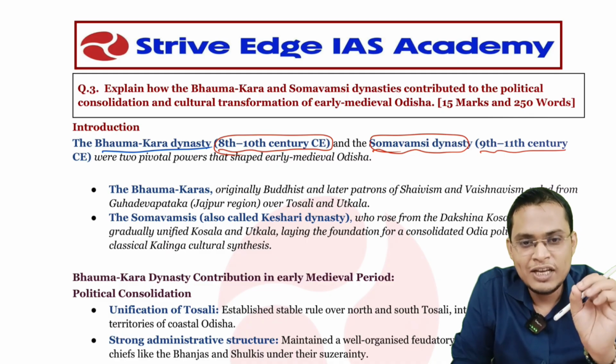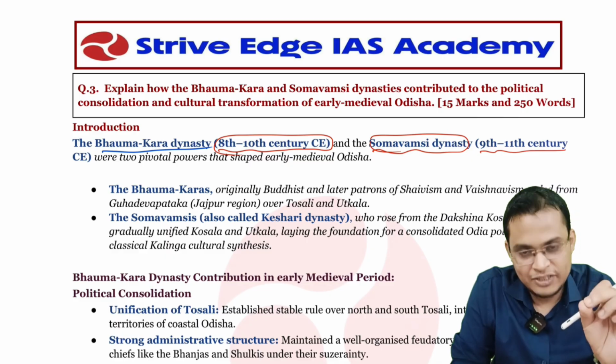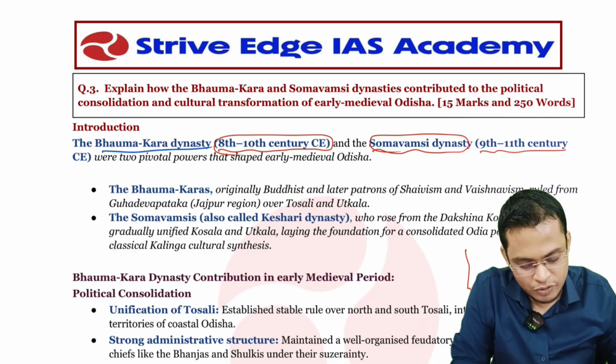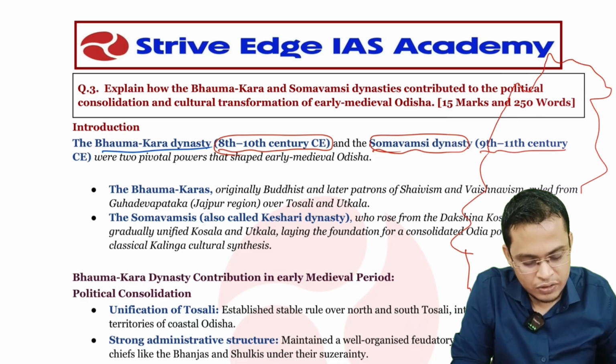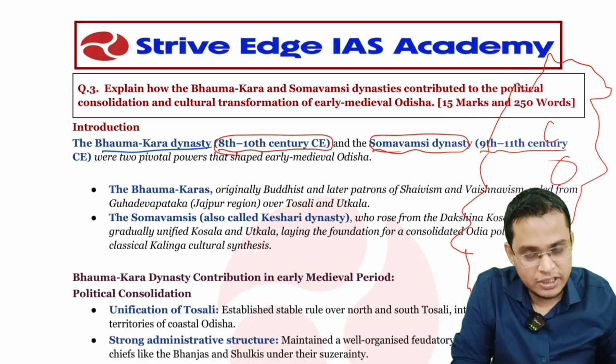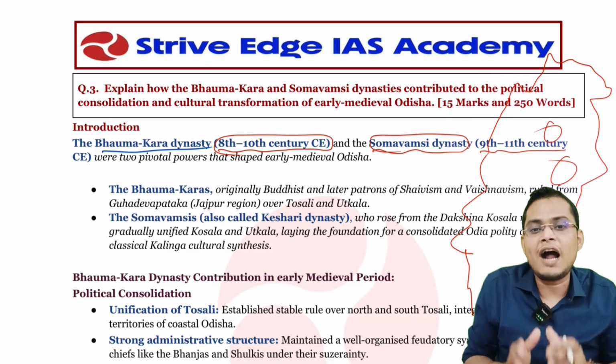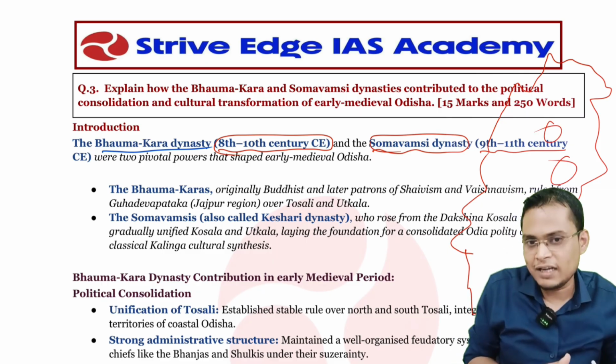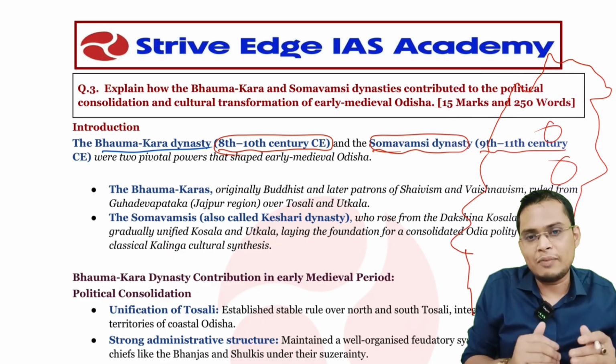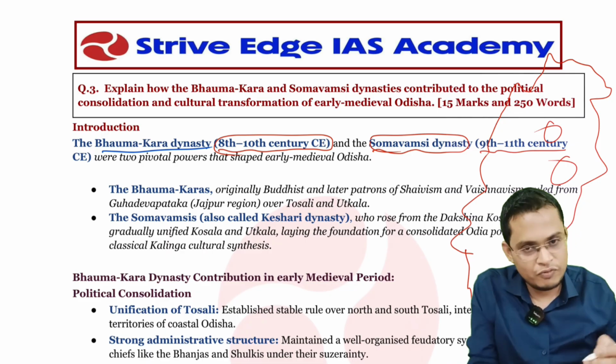And the second thing is, you can state the area of extension, and then you can also prepare an Odisha map, showing in what region they ruled in Odisha. So you can mention this region, that region. That is what is going to add value to your answer. I am not able to add this here, so please add a map after giving this time duration. Then we'll start our introduction.